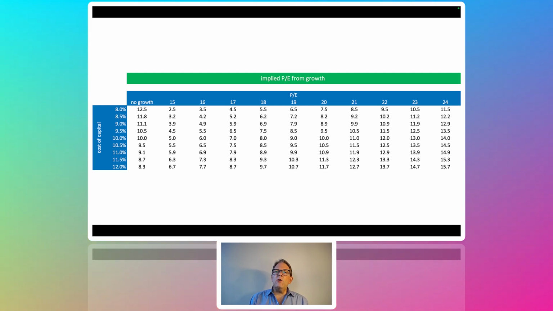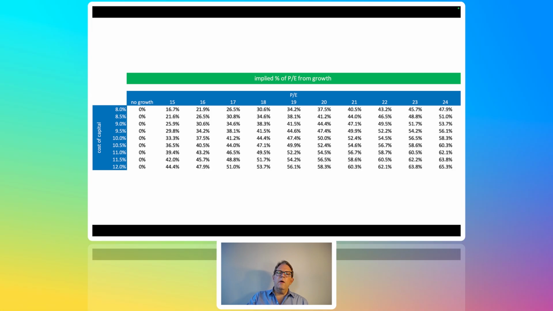And what this allows you to do is start with the PE on the left, and then depending on your cost of capital, you can impute what the correct PE is given the growth. All right, and then implied percent of PE from growth is just the exact same formula, but just divided by PE. All right, so that's how I think about value of growth used in a PE world. It translates very straightforward, very easily.